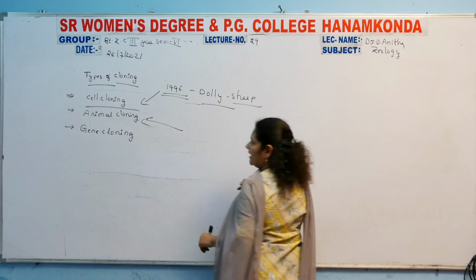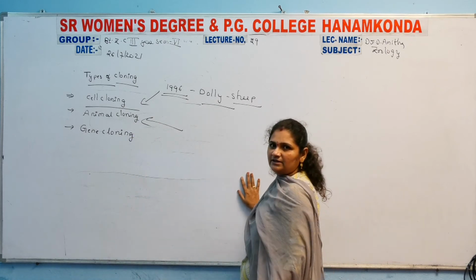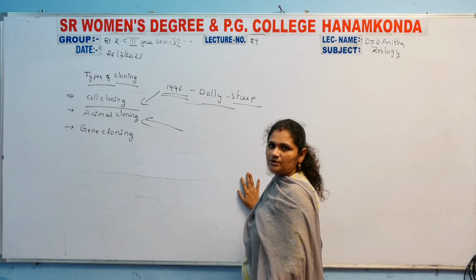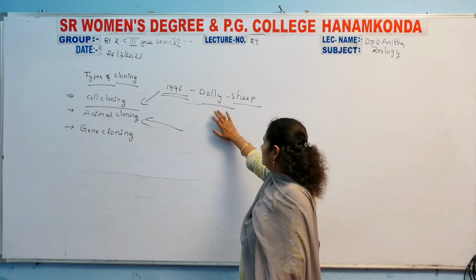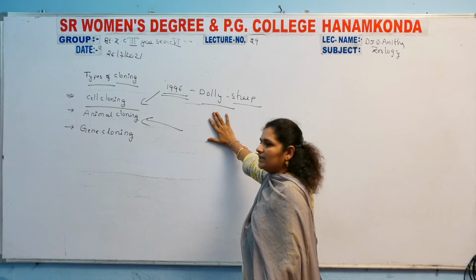It was considered animal cloning, because by the effect of cell cloning, the animal was produced. That's why cell cloning and animal cloning are almost the same.